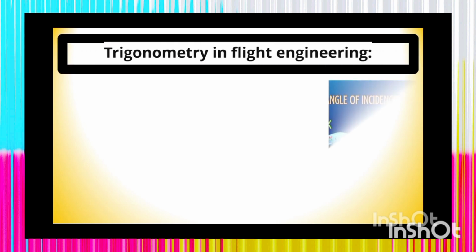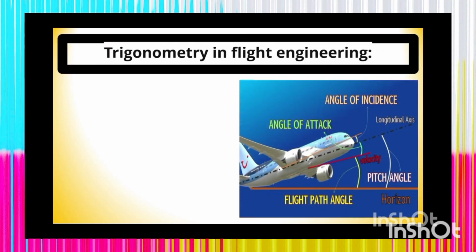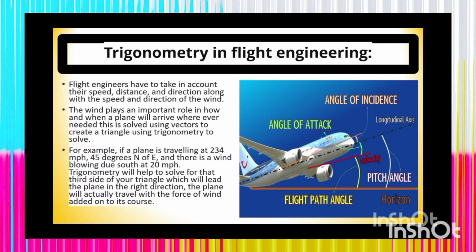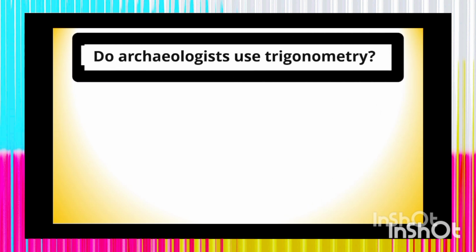In flight engineering, the directional nature of flight, what is the velocity, what is the pitch angle, all need the knowledge of trigonometry to be found out, and without the knowledge of trigonometry it is not possible. Archaeologists use trigonometry.